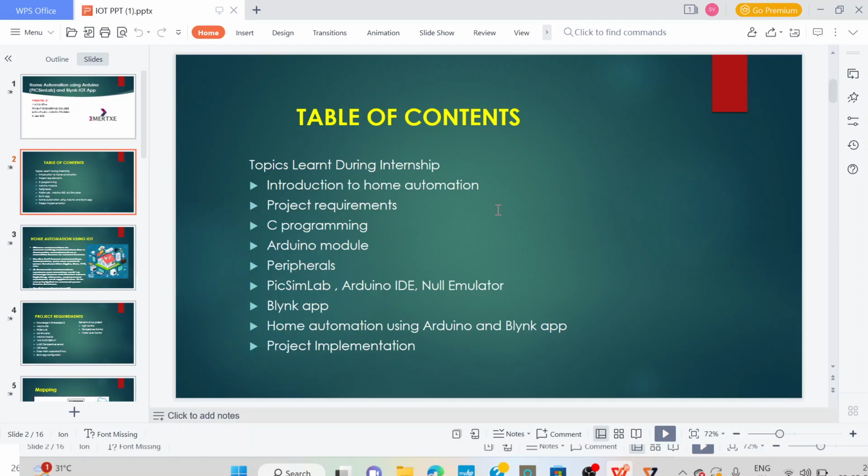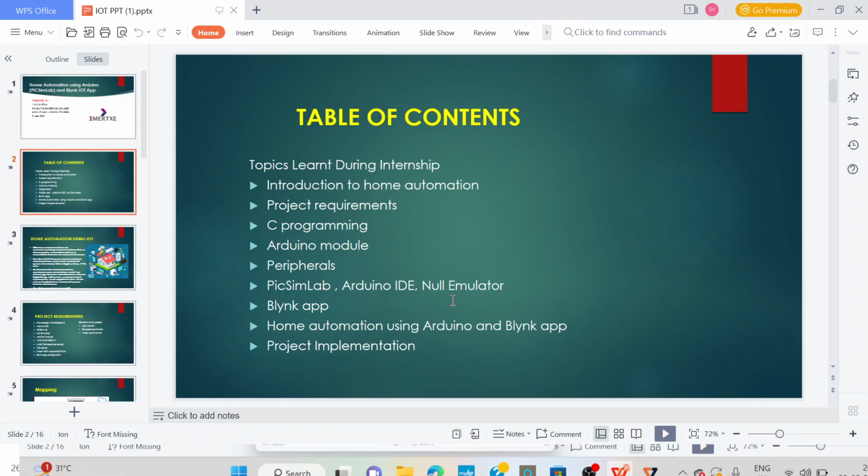What are the different softwares that are used in this project? That is PiximLab, Arduino IDE, Null Emulator, and the Blynk app, which is used to control the devices in our houses using smartphones, and finally, project implementation.